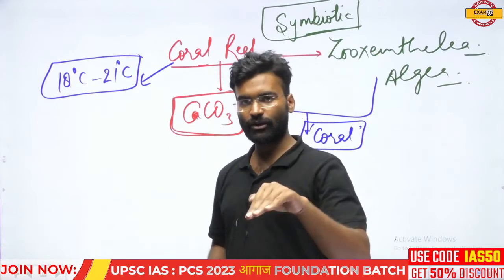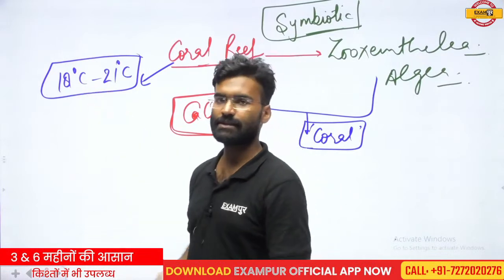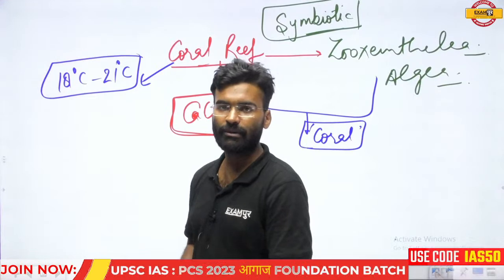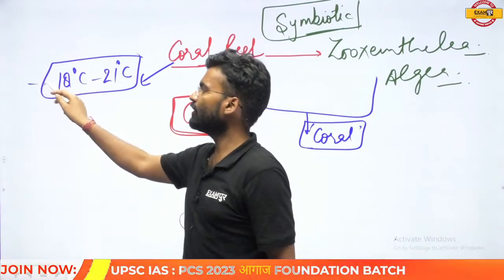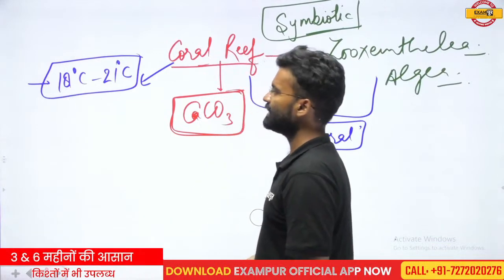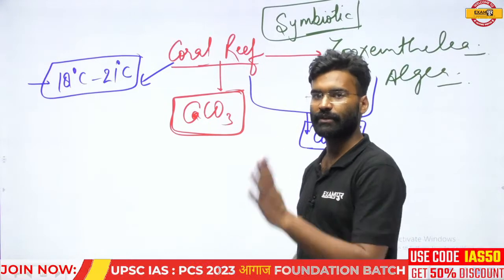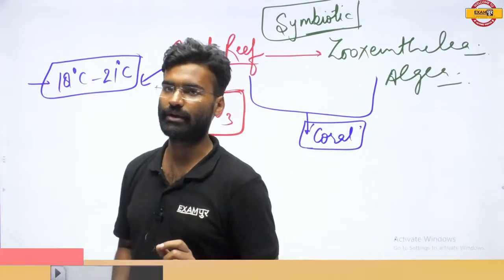If the temperature is very low, starting to drop below 18 degrees Celsius, this is also an adverse situation for the development of coral in this region. So the first condition for the development of corals is a temperature between 18 and 21 degrees Celsius. This is the ideal temperature required for coral development.